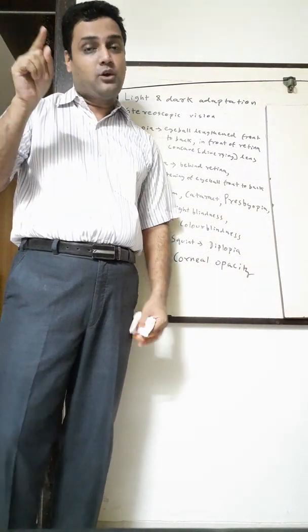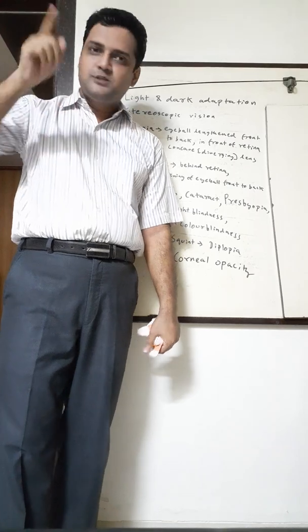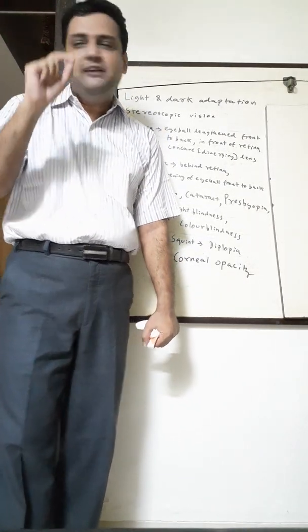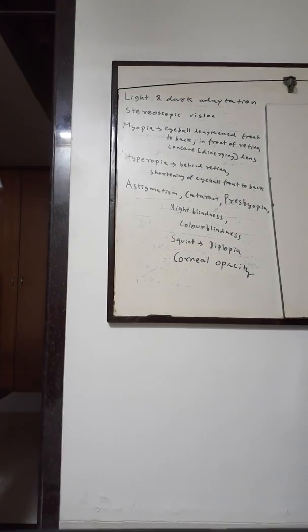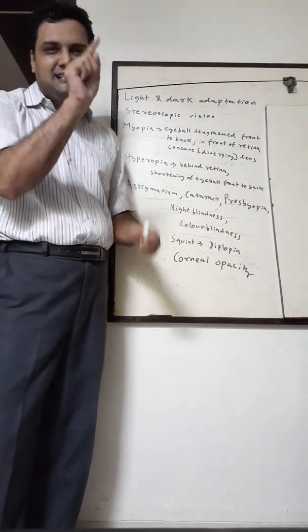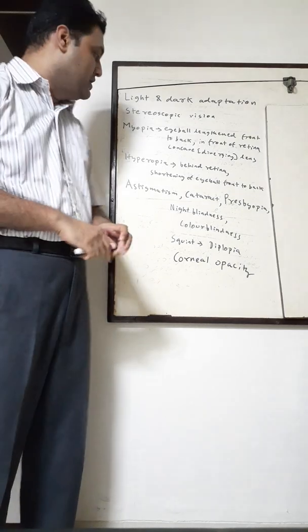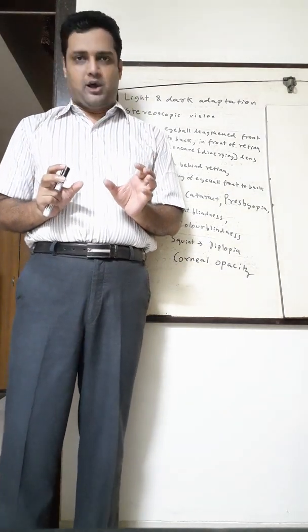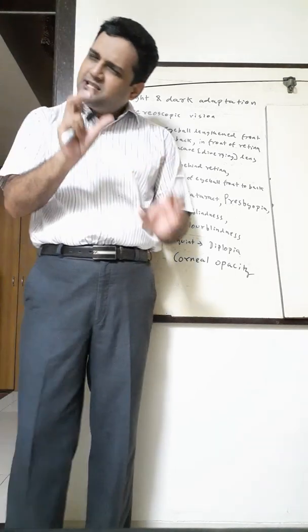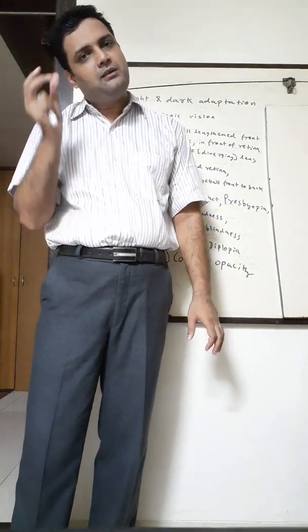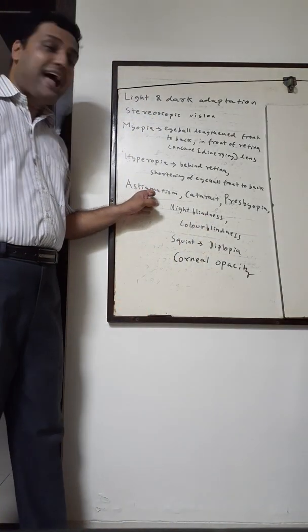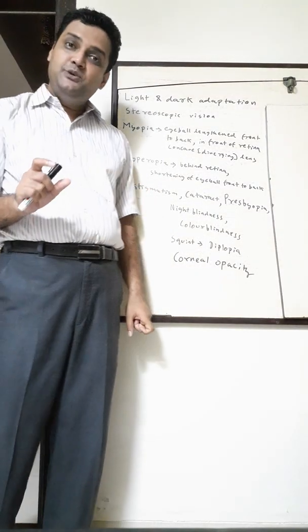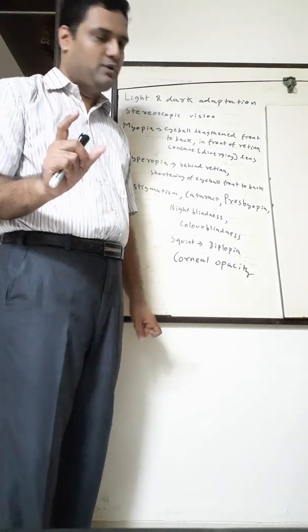In astigmatism, normally our cornea is smoothly, properly curved. But in astigmatism, it becomes unevenly curved, like a zigzag. So the disease in which there is uneven curvature of the cornea, due to which some objects appear proper but some objects appear blurred, is called astigmatism. Remember, it is a disease of the cornea. What kind of lens will you use to treat it? Cylindrical lens.